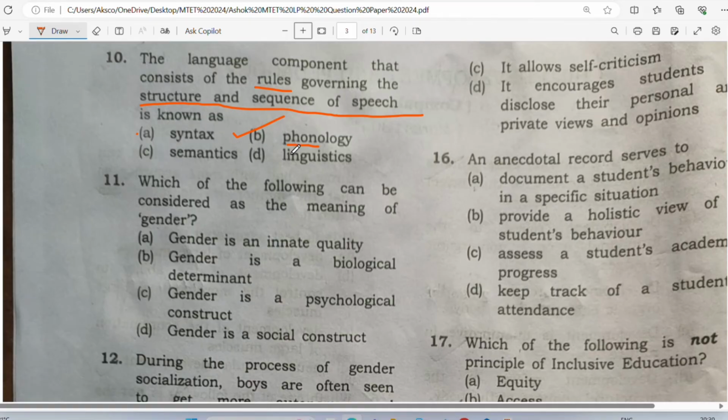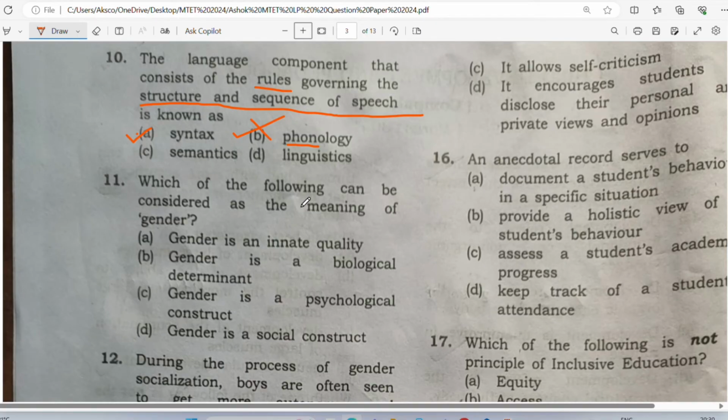According to the official answer key given by DERT, your correct answer is B. But according to what I feel, I think this is wrong. Your correct answer is syntax. So you can find out what we mean by syntax, and whether the question statement of number 10 satisfies the syntax definition or not. Please find out for yourself. So according to me, this is the answer.